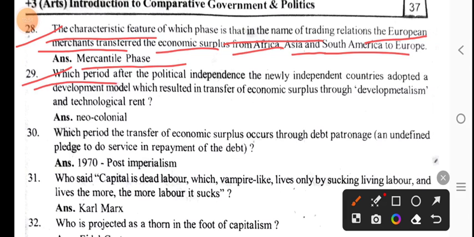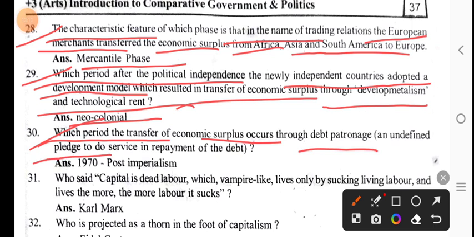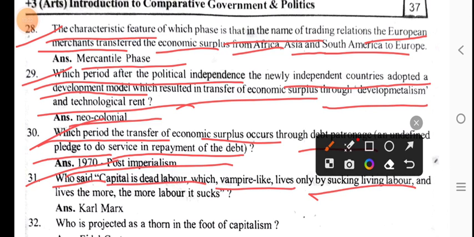In which period, after political independence, did newly independent countries adopt a development model which resulted in the transfer of economic surplus through developmentalism and technological neo-colonialism? In which period did the transfer of economic surplus occur through debt, with payments made as service in repayment of a debt? The post-1970s period of post-imperialism. Who said capital is dead labor which, vampire-like, lives only by sucking living labor? Karl Marx.